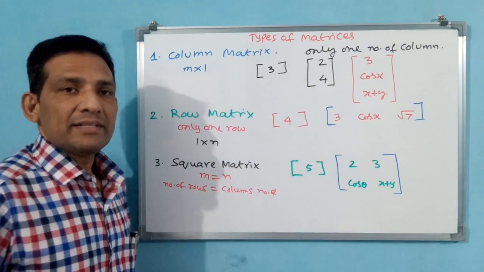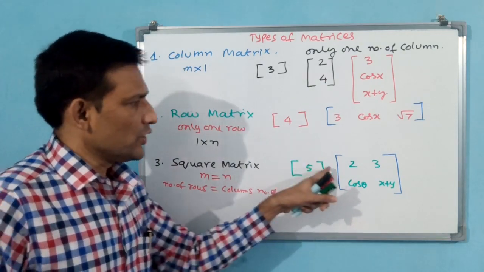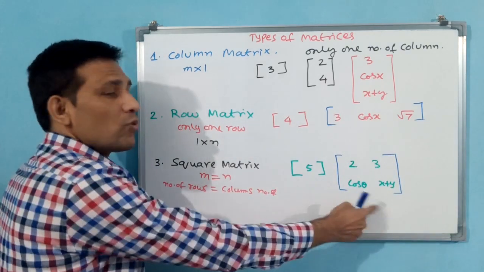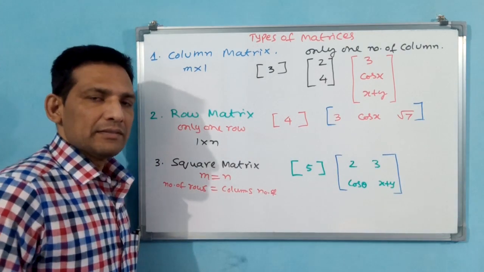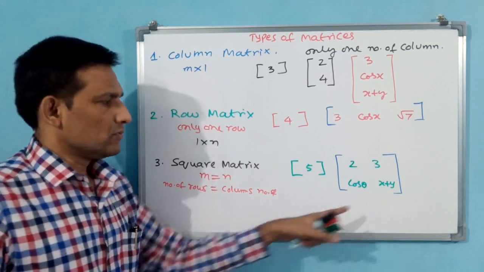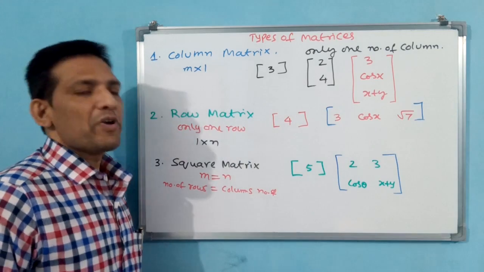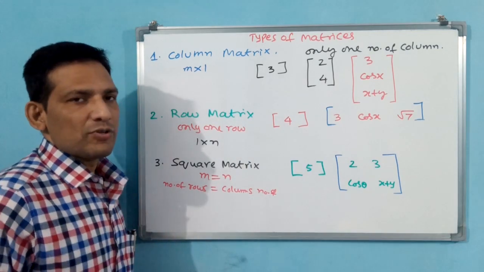Is it a square matrix? Definitely a square matrix. Why? Because you see 2 rows, 2 columns are there. 2 is equal to 2, m is equal to n. 2 by 2, 1 by 1, 3 by 3 are also square matrices. 3 by 3 it should come.